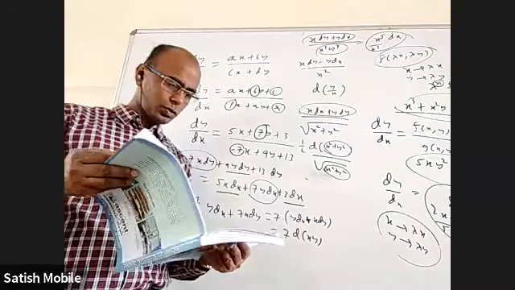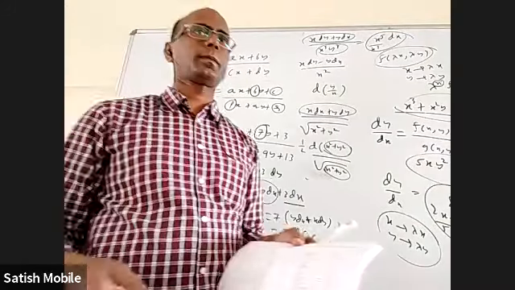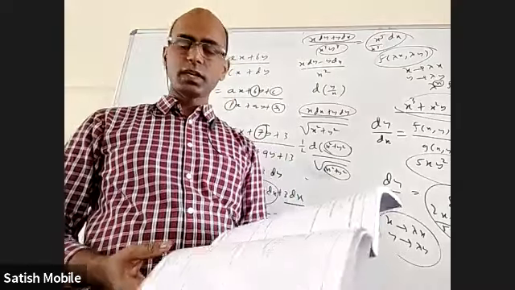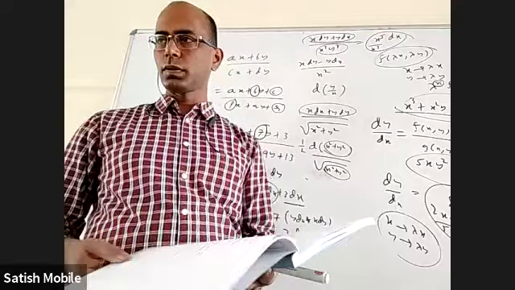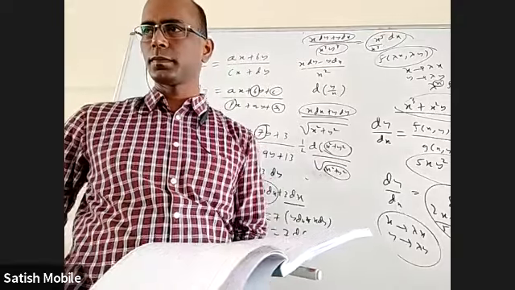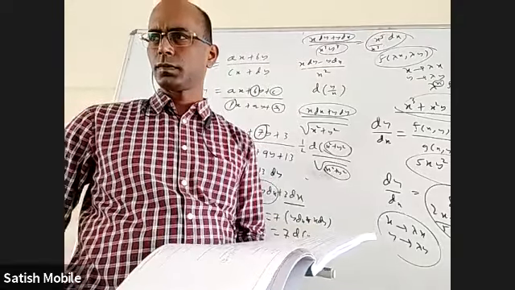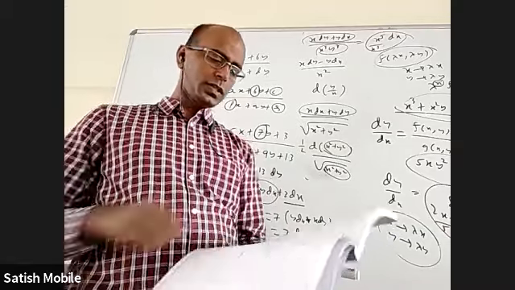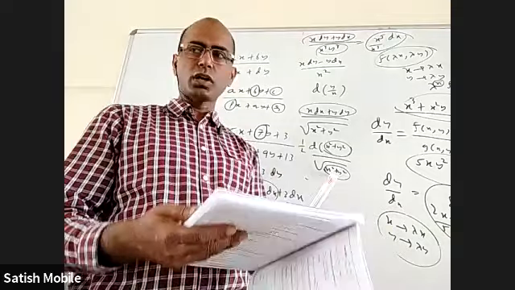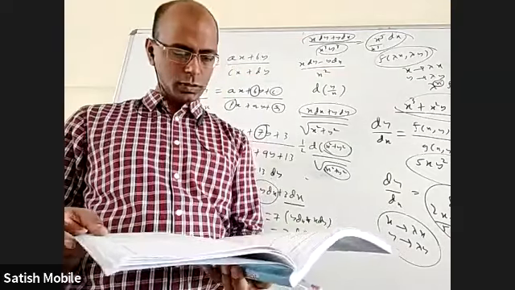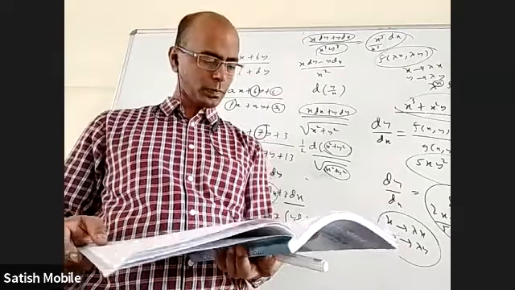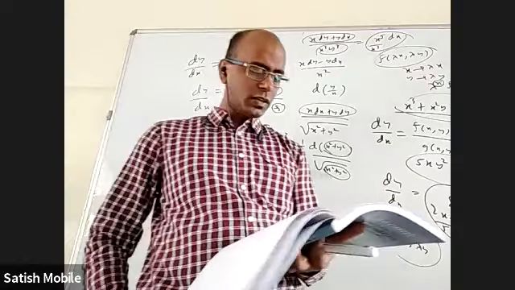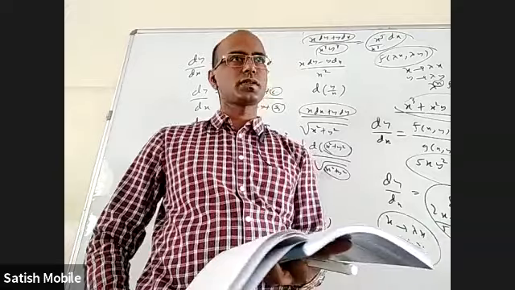Page number 202, in that fourth point. Please take the material, page number 202, the beginning of this chapter, theory. This is second year mains volume 2, page number 202. Okay. In the fourth point, what is written? Differential equations reducible to homogeneous equation.